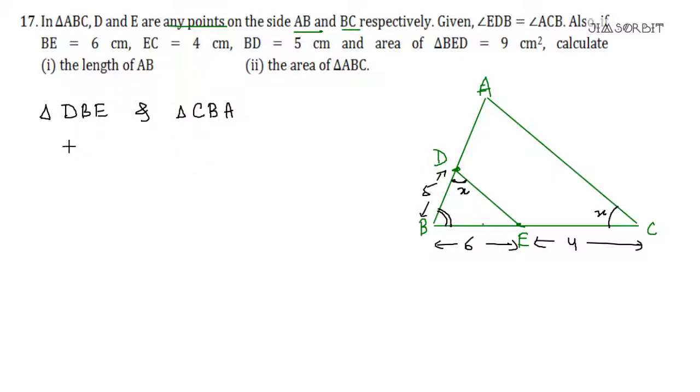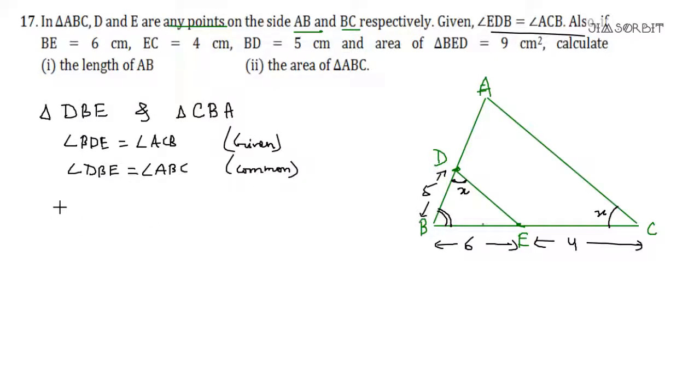Then you should write angle BDE is equal to angle ACB. It's given. Correct. It's already given. And angle DBE is equal to angle ABC. It's common.